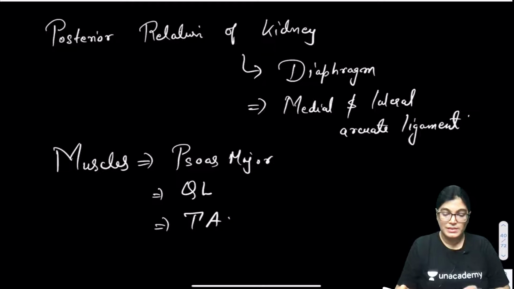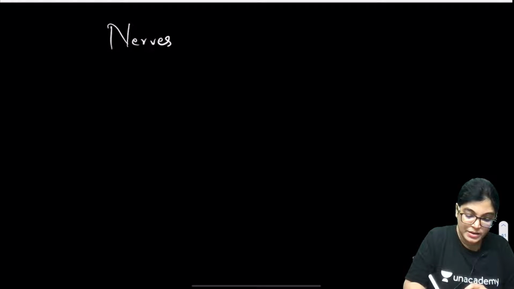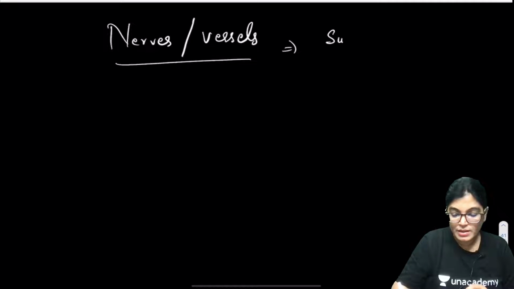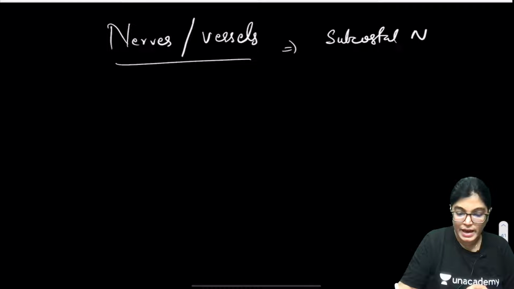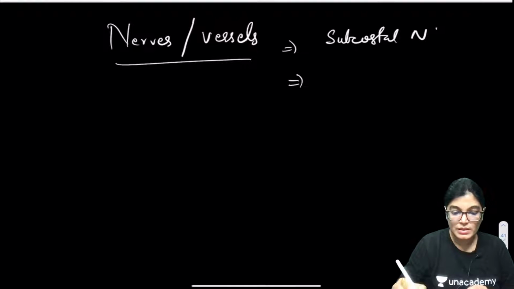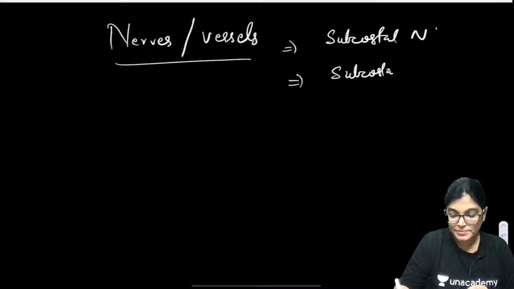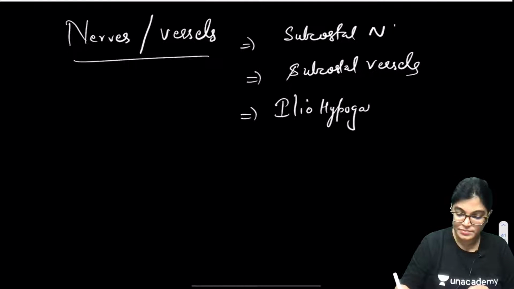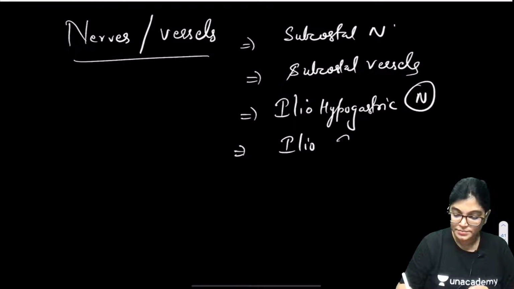Now the nerves and vessels which are posteriorly related: subcostal nerves and subcostal vessels, the iliohypogastric nerve and the ilioinguinal nerve.